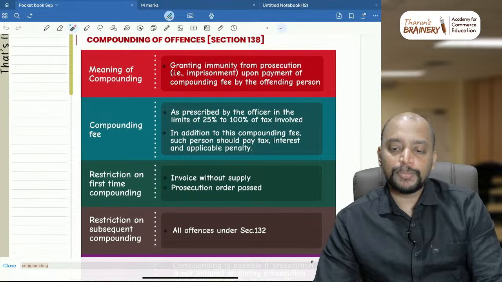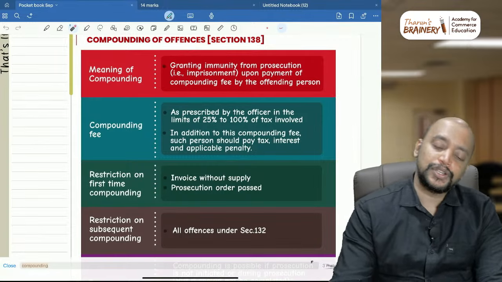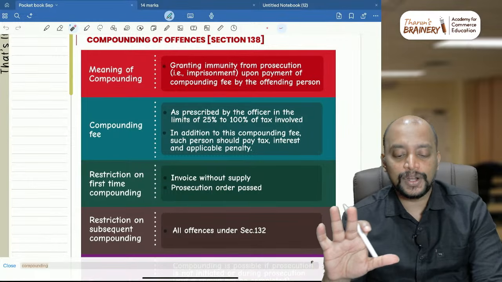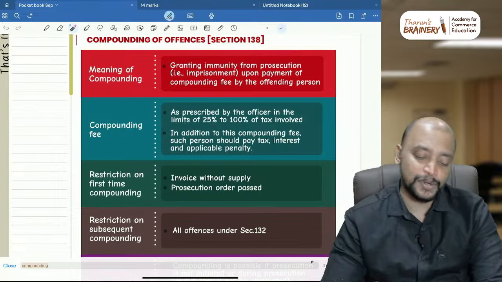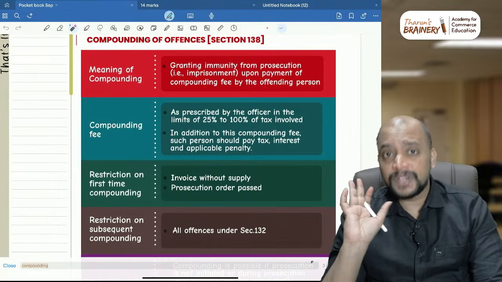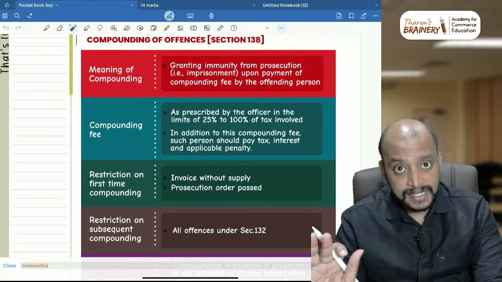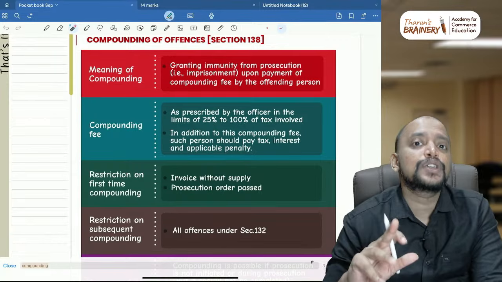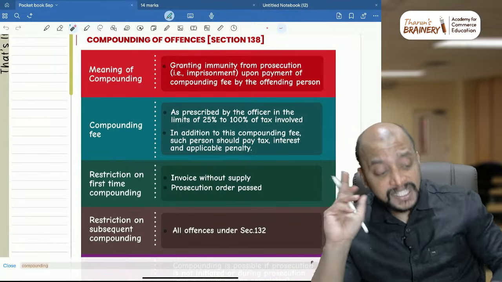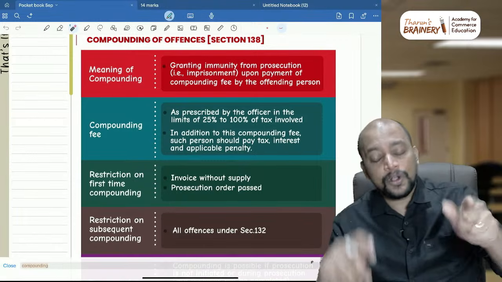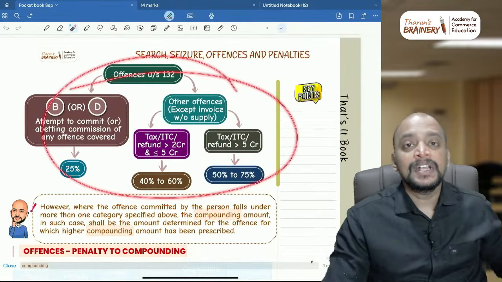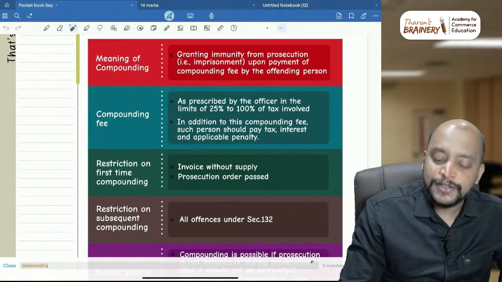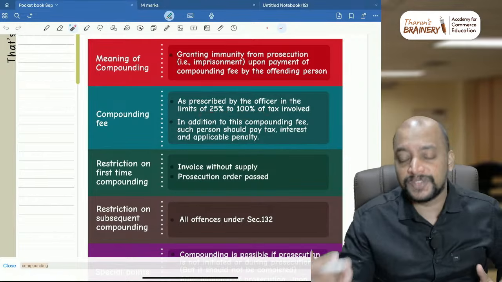What is the meaning of compounding? Granting immunity from prosecution. Prosecution means imprisonment. Upon payment of compounding fee by the offending person is known as compounding. Basically there will be immunity from prosecution. What is a compounding fee? Suppose if the question did not specify the specific offence, then the compounding fee will be 25% to 100%. Because in MCQ you will get confused. If they have specifically mentioned what the offence is, then accordingly we need to take the specific compounding fee. If they have not mentioned the offence, then we need to take the general compounding fee. What is the general compounding fee? Minimum 25% to 100% of the tax involved.